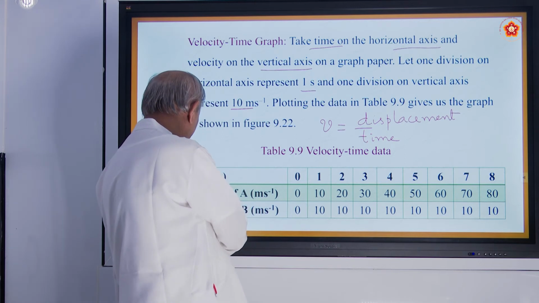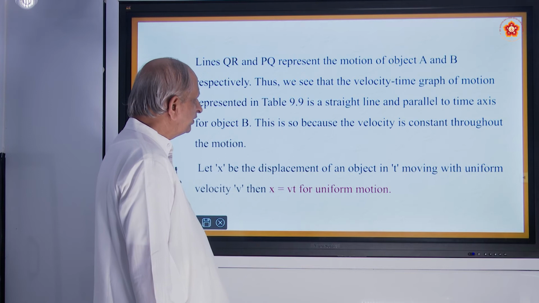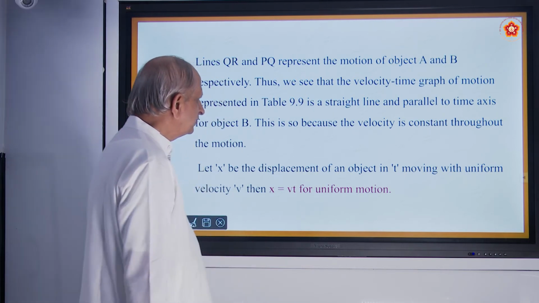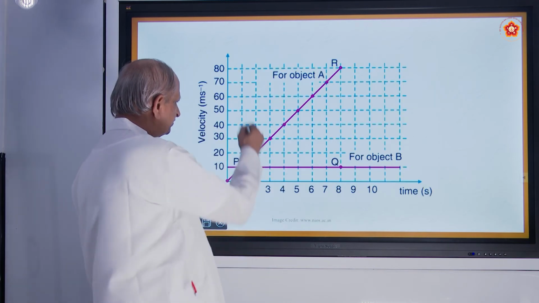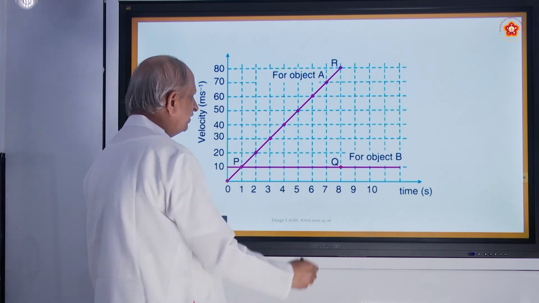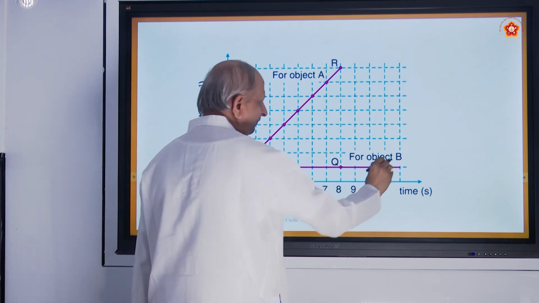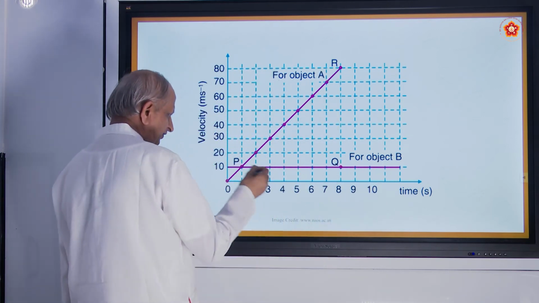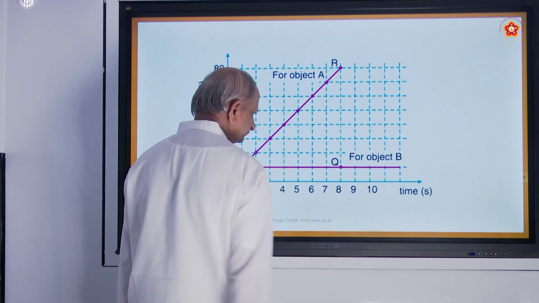That has to be displayed in the form of a graph. So here is the graph you are getting. This is for object A, this is for object B. In the case of object B, it will be a parallel line.